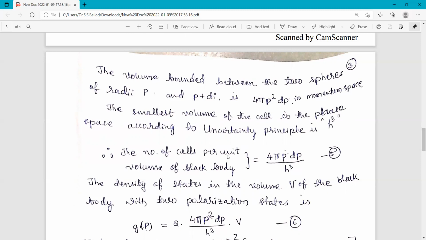Then the number of cells per unit volume of the black body is equal to 4 pi p squared dp divided by h cube. So this is the volume bounded by the two spheres, that is divided by h cube. Then we are getting the number of cells per unit volume in the black body.